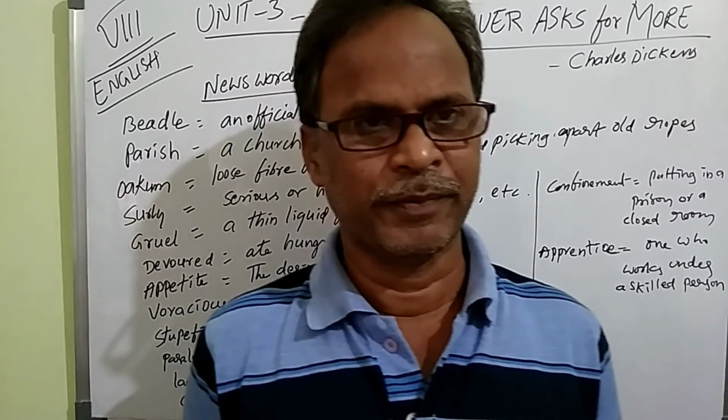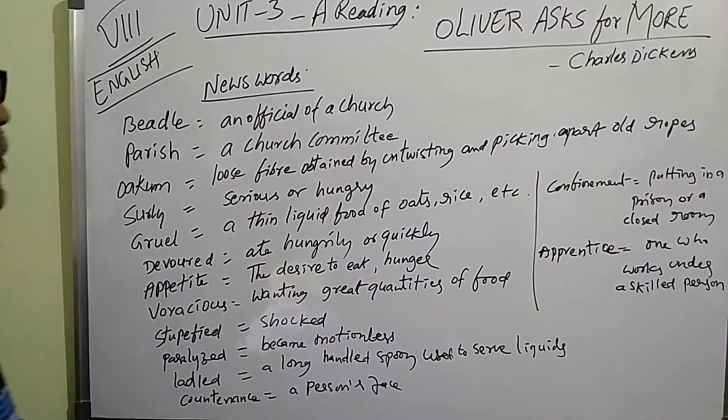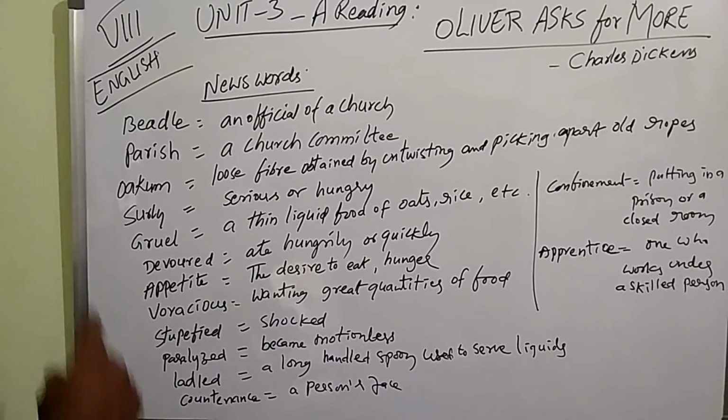This is the end of this story. So a few words I have given to you. You can also use these words. Beadle, an official of a church. Parish, a church committee. Oakum, loose fiber obtained by twisting and picking apart old ropes. Surly, serious or hungry. Gruel, a thin liquid food of oats, rice, etc. Devoured, ate hungrily or quickly.